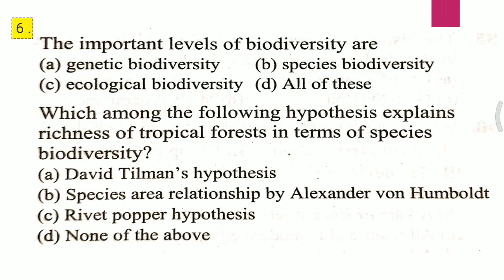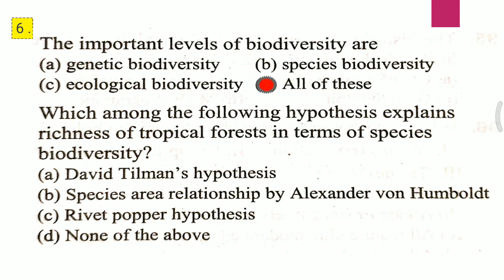Question 1. The important levels of biodiversity are A. Genetic biodiversity, B. Species biodiversity, C. Ecological biodiversity, D. All of these. I repeat the question. The important levels of biodiversity are, and the correct answer is D, that is all of these.